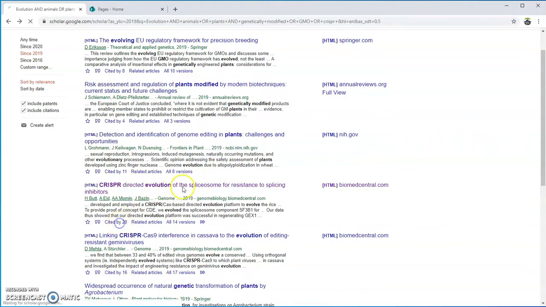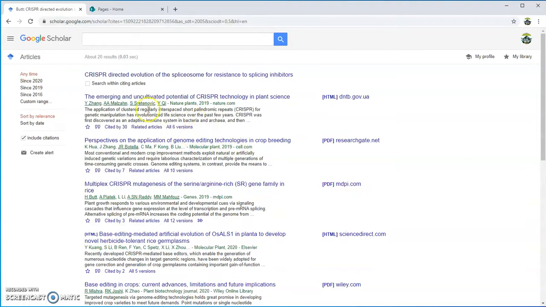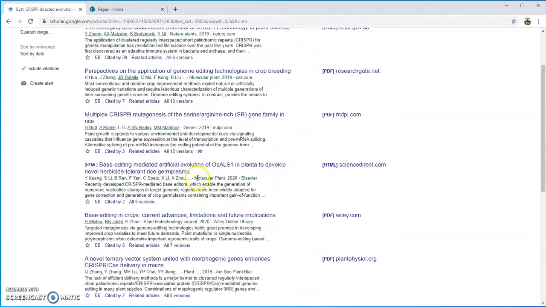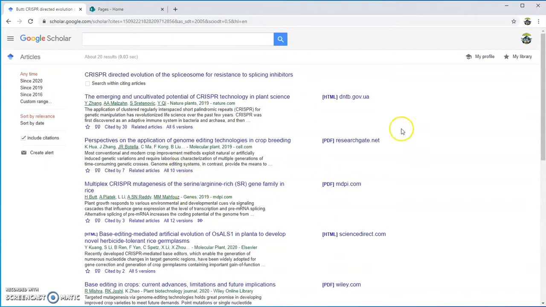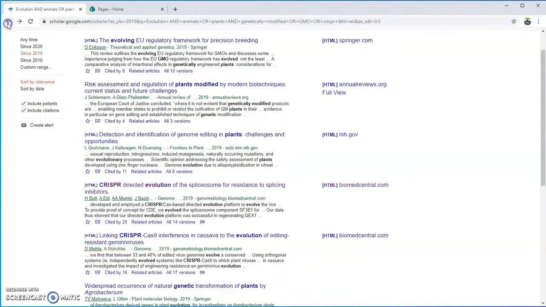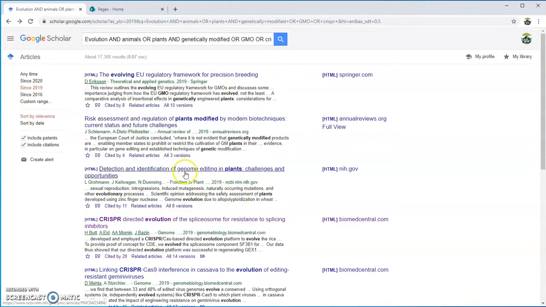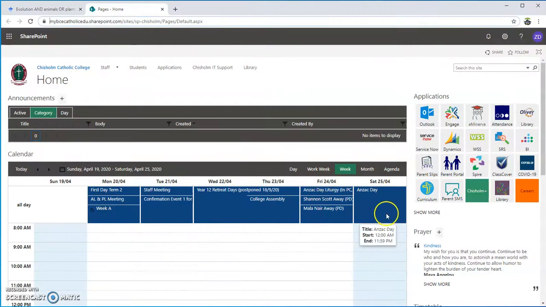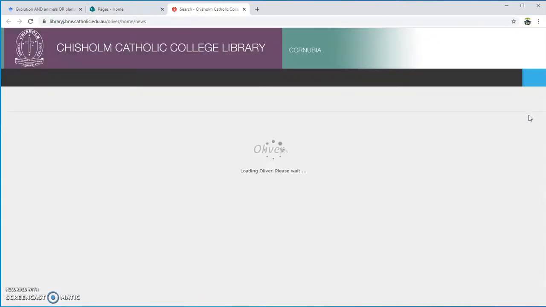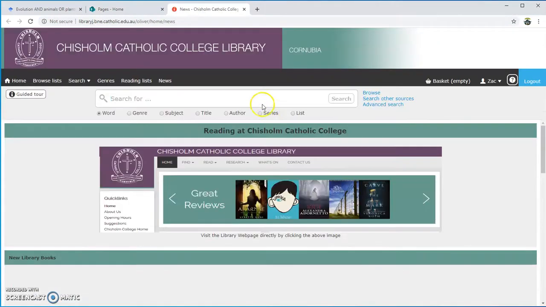So you can click that and that'll actually give you all the other articles that have cited and used that one as a reference. So there might be some very similar stuff in here that you can use to help narrow down and find some evidence. Another form of resource that you can use, if you pop over to here, like you've all probably seen from your normal home screen, and you click the library tool, it's going to take you to the library.